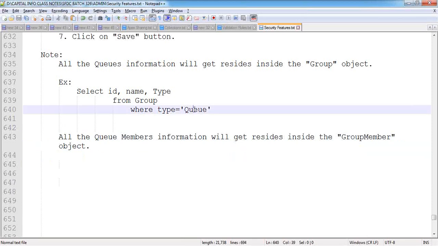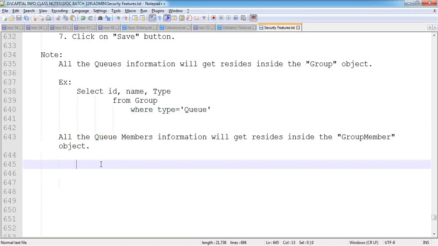Based on this queue ID, I would like to collect the respective queue members information. Queue members are the children of that queue. If you want to get the child, we need the parent first. Based on the parent record ID, we can fetch all the associated child records.